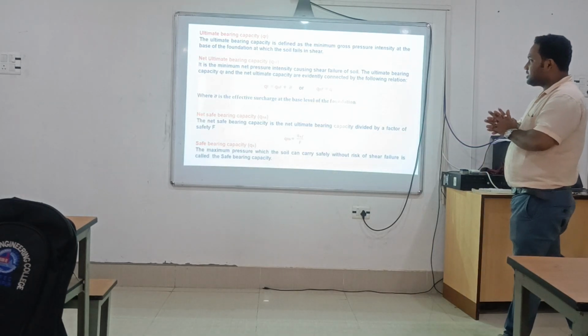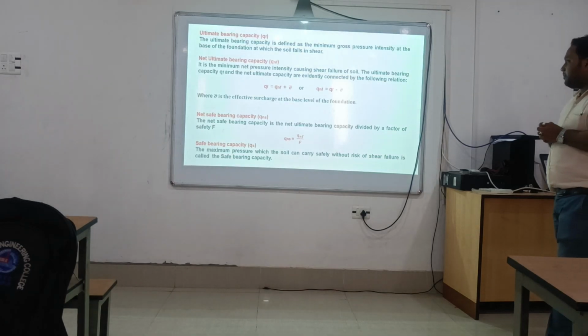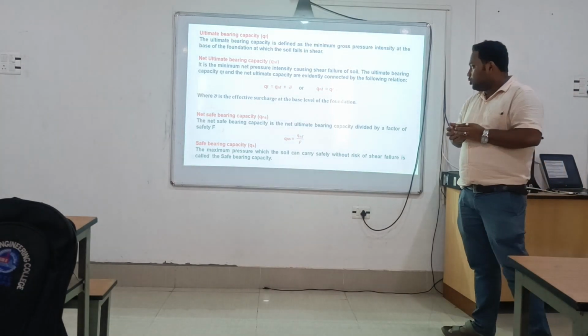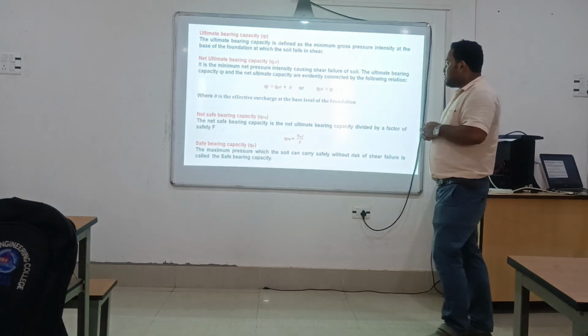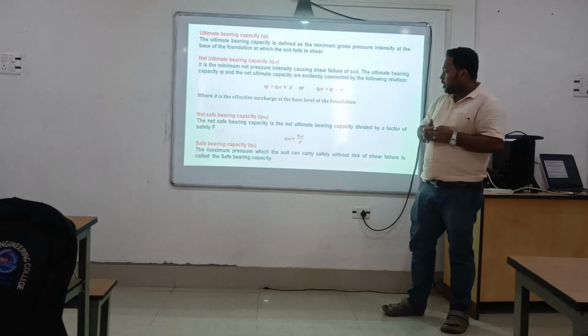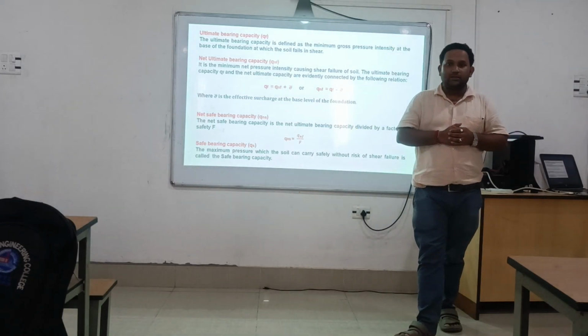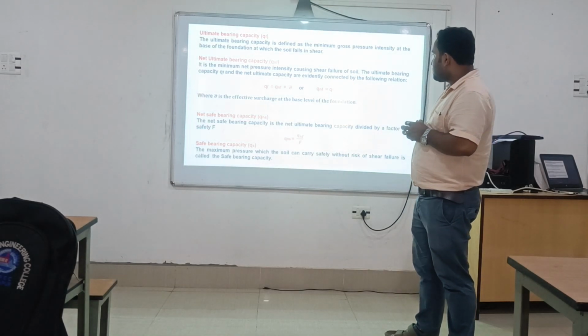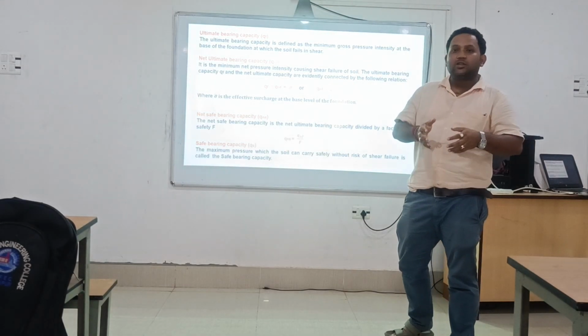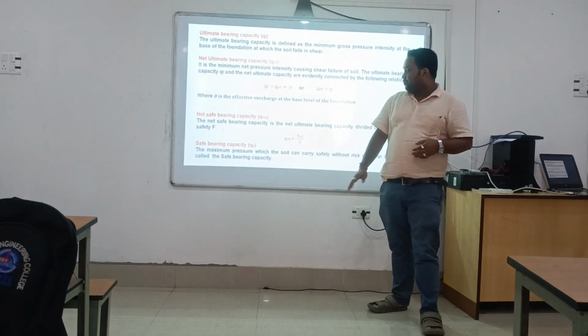For net safe bearing capacity, this is QNS. QNS is nothing but the net ultimate bearing capacity divided by a factor of safety. Factor of safety is one of the most important parts of this formula, as well as of the bearing capacity of shallow foundations, because without factor of safety we cannot go.